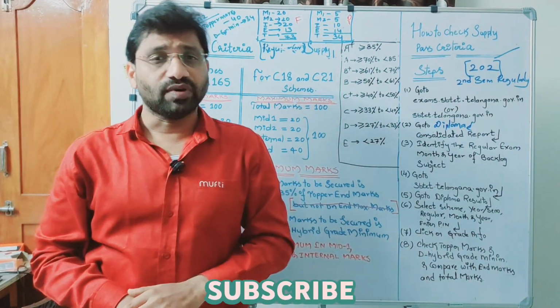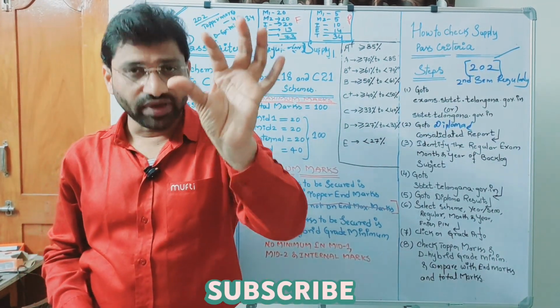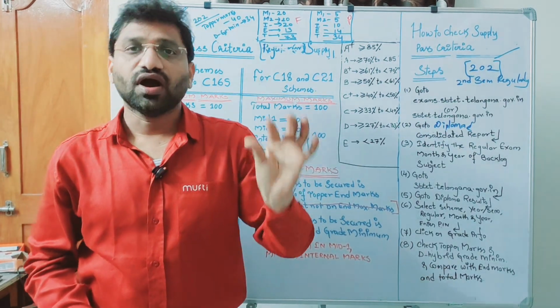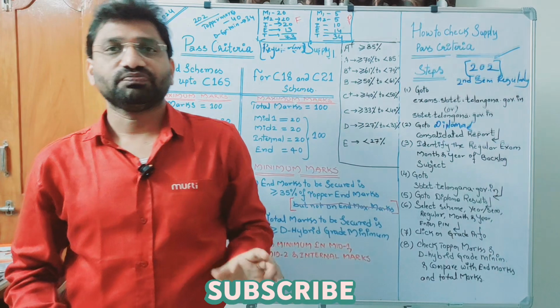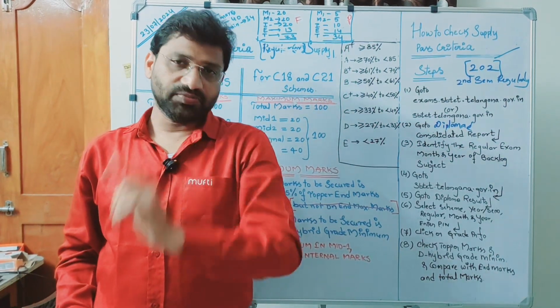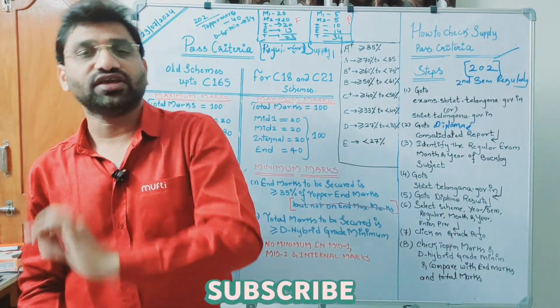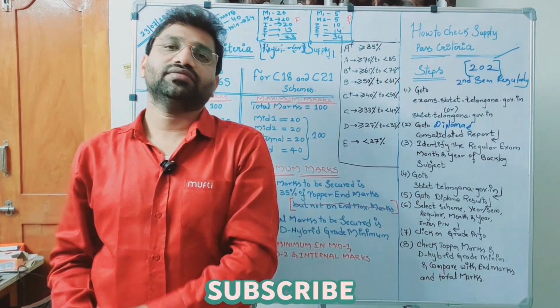Then see D grade minimum. What is the D grade minimum marks? That will tell you how many marks you have to secure out of 100. If the D grade minimum is 20, you have to get 20 out of 100. If the D grade minimum is 40, you have to get 40 out of 100.